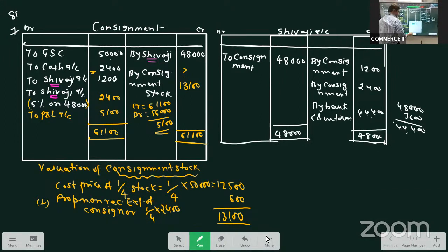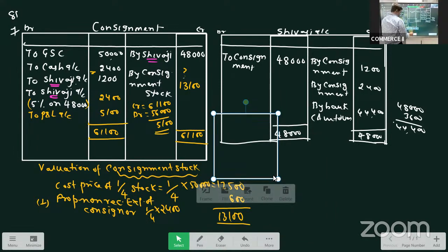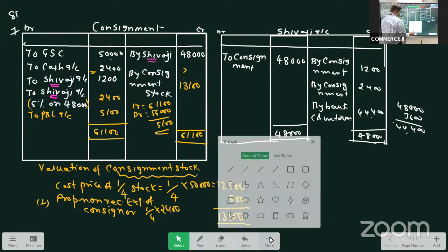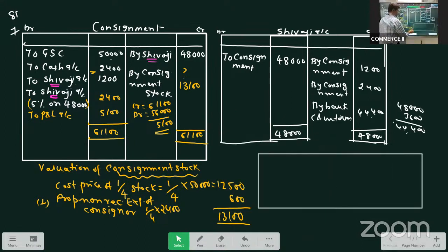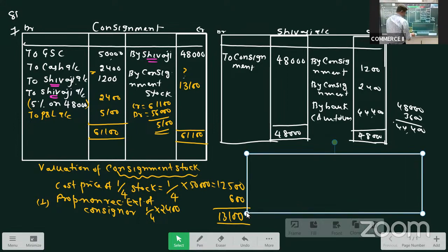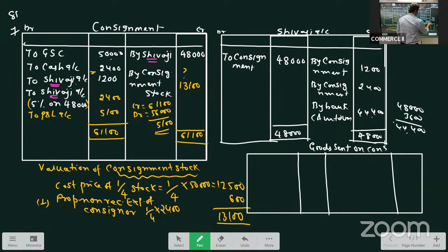So now let us prepare that ledger. Okay. Goods sent on consignment.